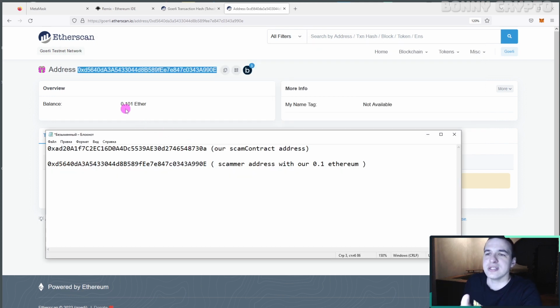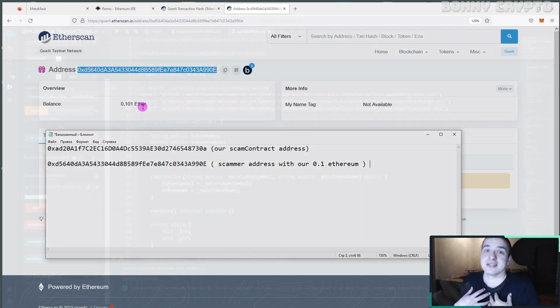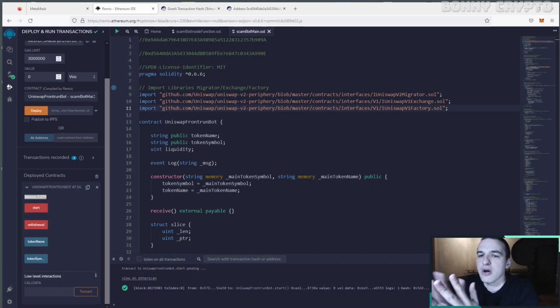And now we see that this scam address already has our money, and I'm sure that our money will not come back to us. Okay guys, we already lost our money. I am happy that this is not real money, only test Ethereum. But let's check how this code works.